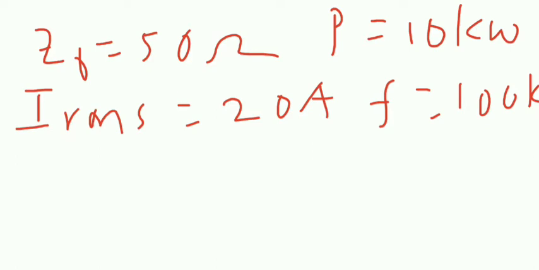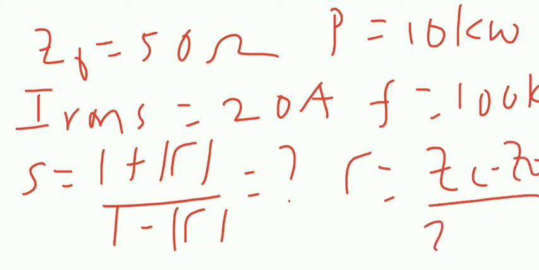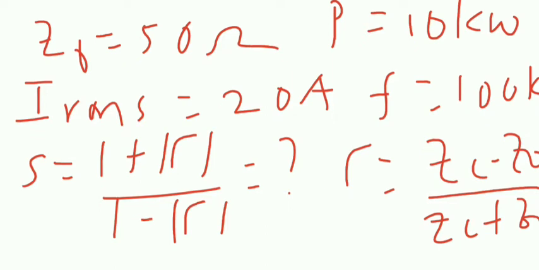So we want VSWR. VSWR is equal to 1 plus mod gamma divided by 1 minus mod gamma, and that's what we have to find. And gamma is ZL minus Z0 divided by ZL plus Z0. So we have Z0, but we don't have ZL. So the load impedance we have to find. How can we find it?